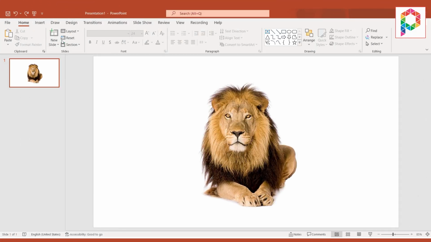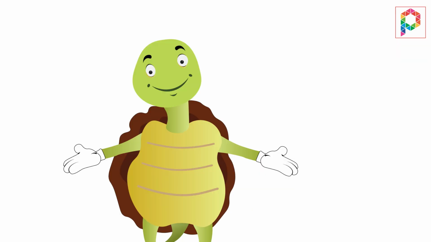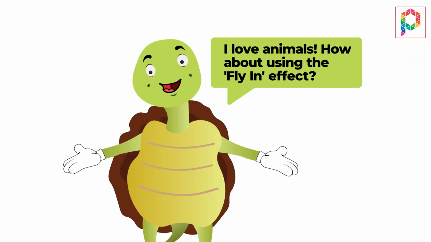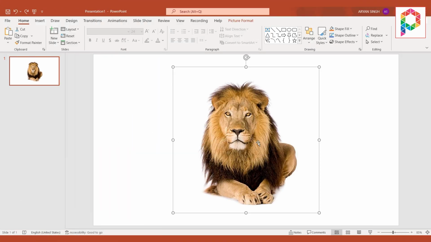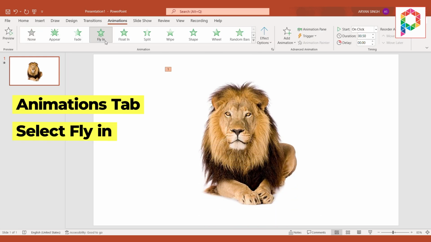That's animation. Let's start. Open PowerPoint, choose a slide, and click on the object you want to animate. For example, let's animate a picture of a lion. I love animals. How about using the fly-in effect? Great idea. Click the picture, go to the Animations tab and select Fly In. Watch it come to life.